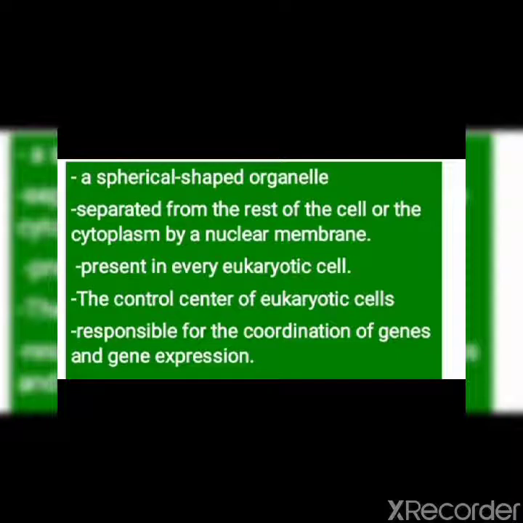This nucleus is considered the control center because it is responsible for the coordination of genes and gene expression. Based on the genes and their expression, the entire functioning of the cell depends.